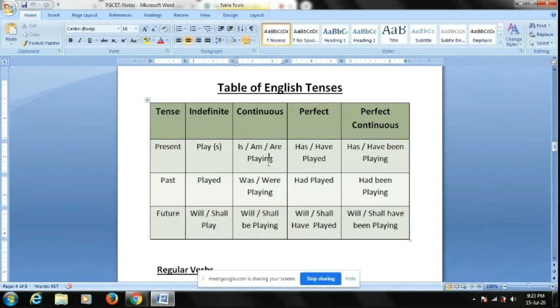I have played, she has played. So along with played, you get the auxiliary verb have and has. It is for the present tense. Then for present perfect continuous, have been or has been. So what happens here is have been and has been gets added.